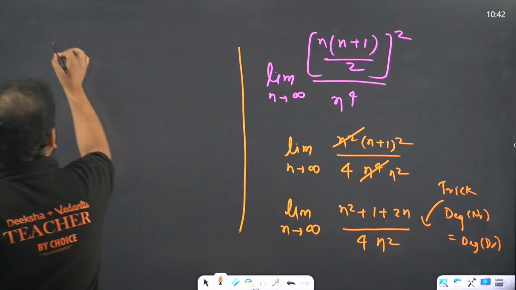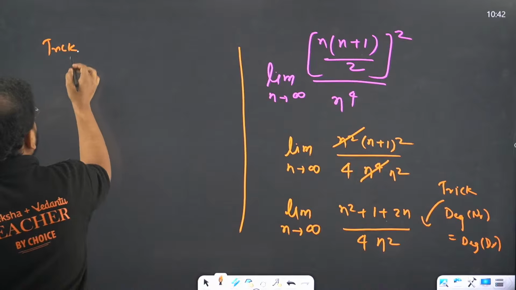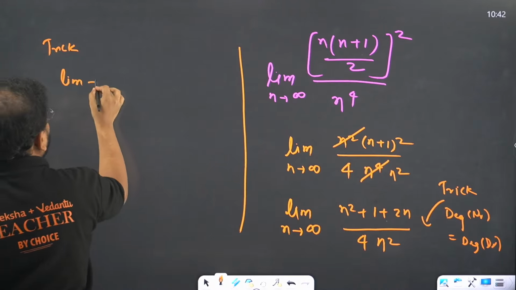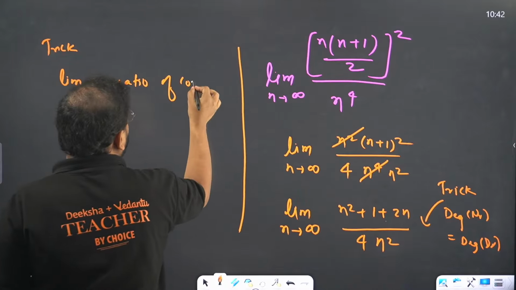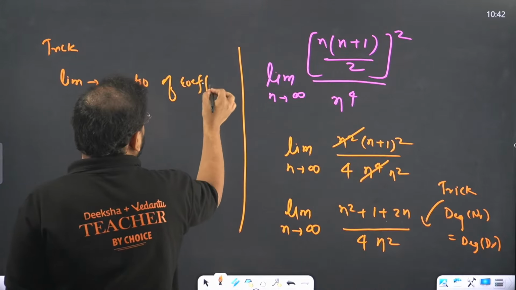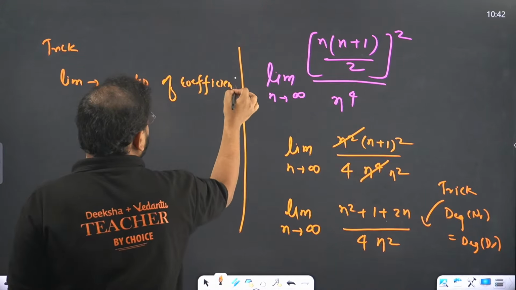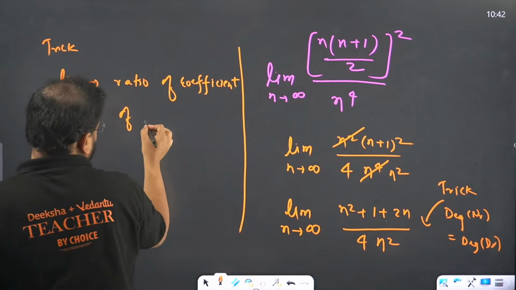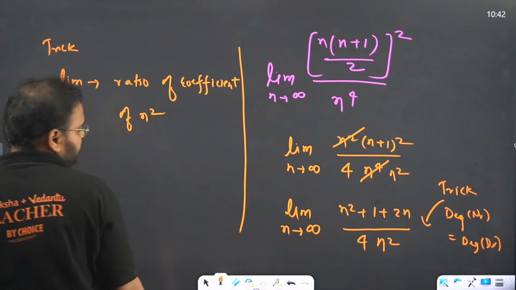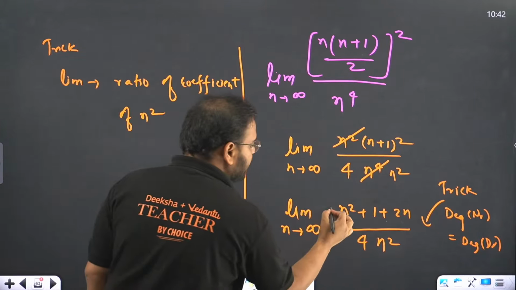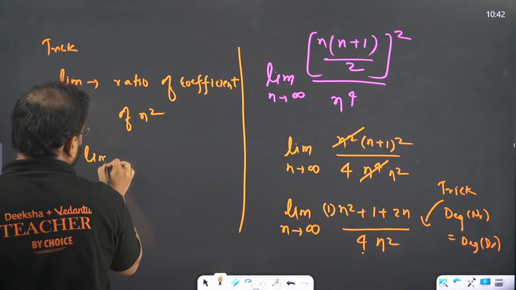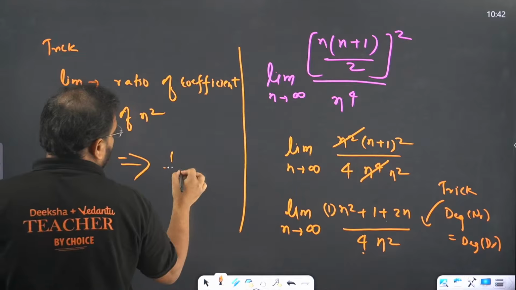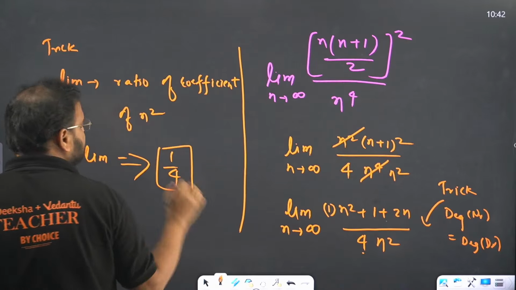In this case, the coefficient of n square over here is 1. Over here we have 4. So the limit actually is 1 by 4. Answer is 1 by 4.